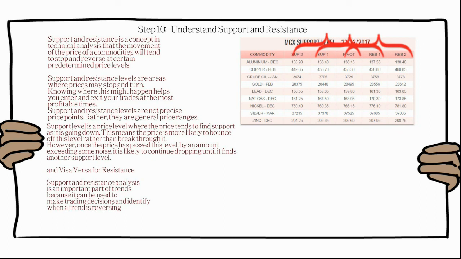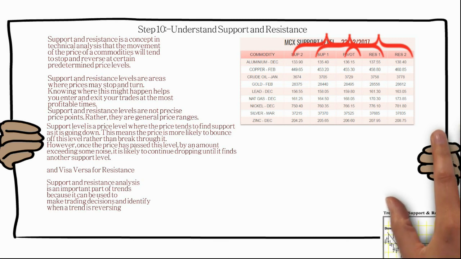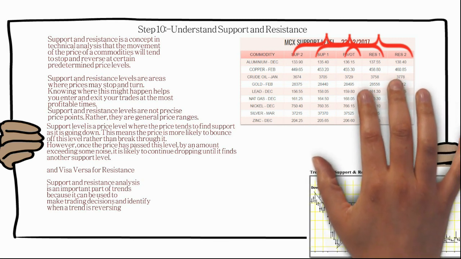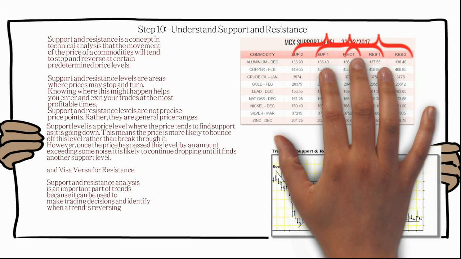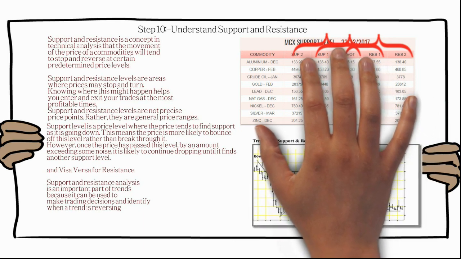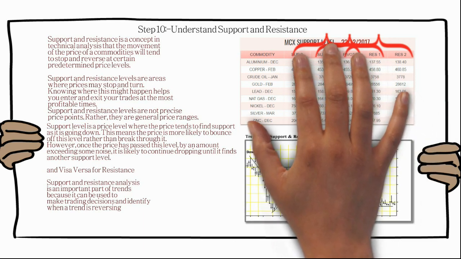In this way it helps you understand at what range the market will be, and where there is a chance of reversal or breakthrough, the trend changing lines. Now we will understand trend lines and support and resistance. In this graph you can see there is a downtrend, which means the rate is continuously falling.